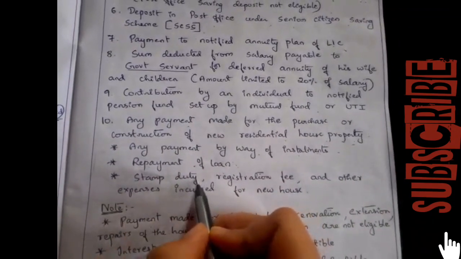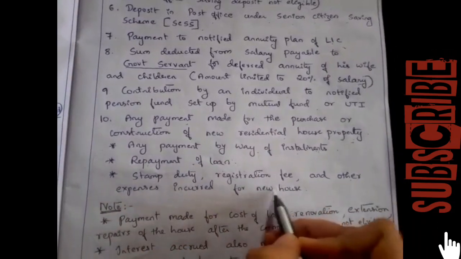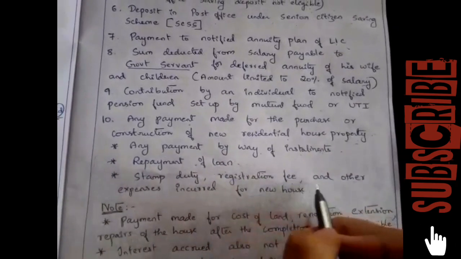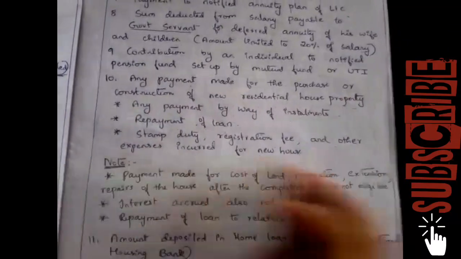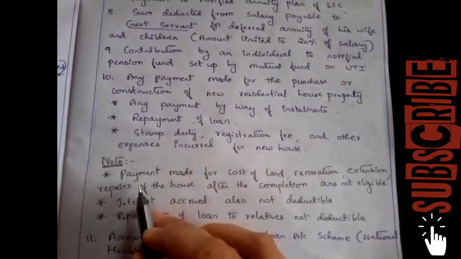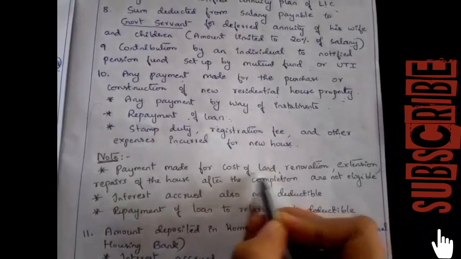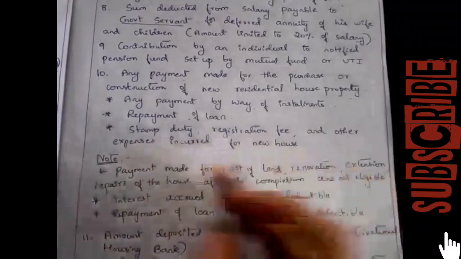Or any stamp duty, registration fee and other expenses incurred for the new house. For the new house, if there is any expenditure, registration or stamp duty, then they can claim a deduction under section 80C. But there is a note: payment made for cost of land. For the land there is no deduction. This note is given for not deductible.